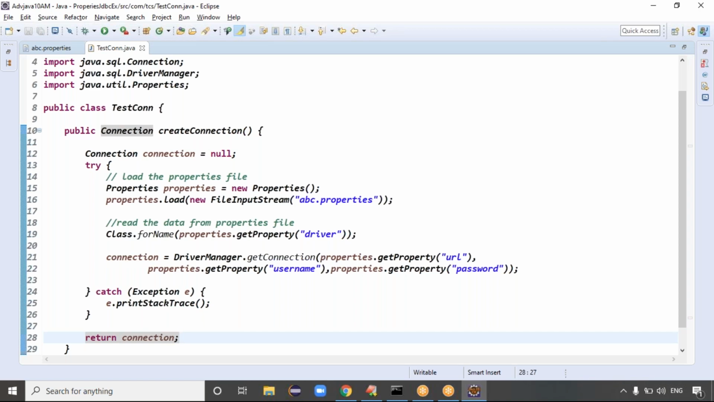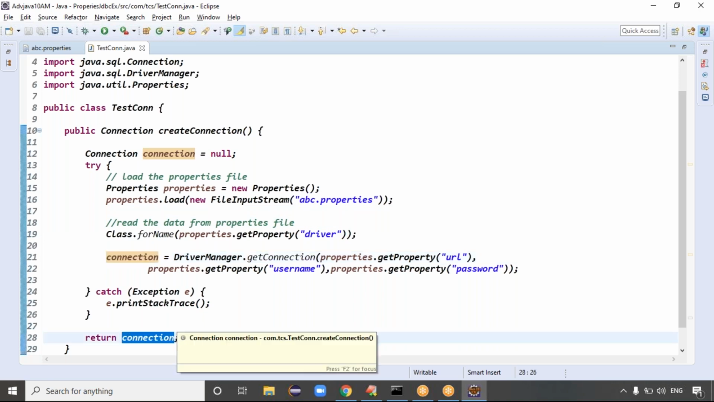Guys, I think the second file is clear, a common file. What is the common file doing? The common file is first of all loading the property file. After loading the property file, it reads the data from the property file, creates the connection, and simply returns the connection, right? Any questions, please? I'm creating the connection and returning the connection, right? Exactly.